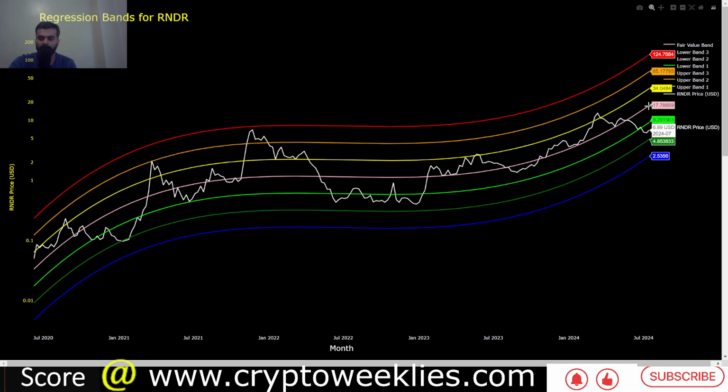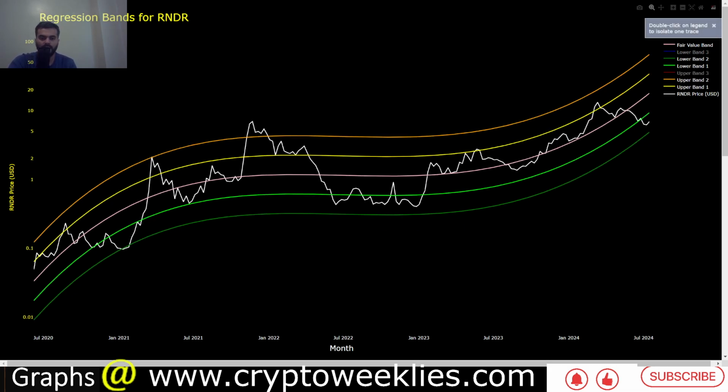The 1 standard deviation bear case, the 1 standard deviation bottom, is at around $9.50, and the 2 standard deviation bottom is at around $4.9. The price is between the 1 standard deviation bottom and 2 standard deviation bottom. And again, if we were to get rid of the 3rd standard deviation band, you can see the price action spends about 95% of the time within these bands. That's where the 95% confidence level comes from for the AI model as well.